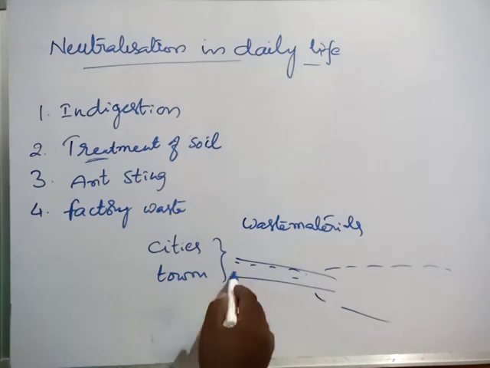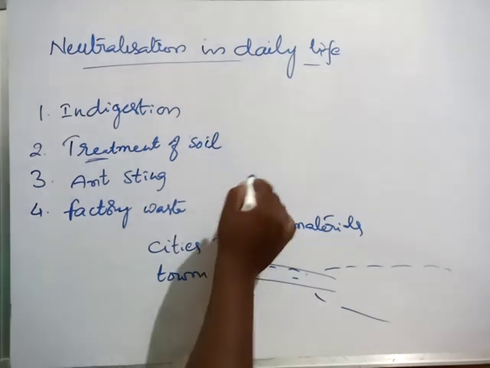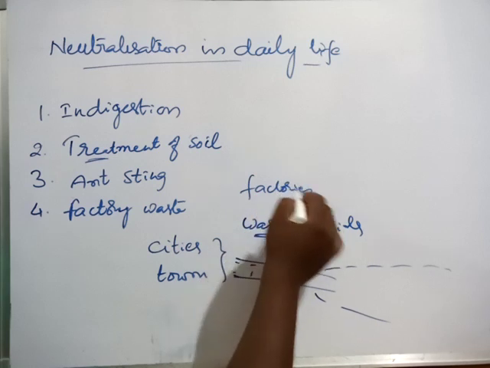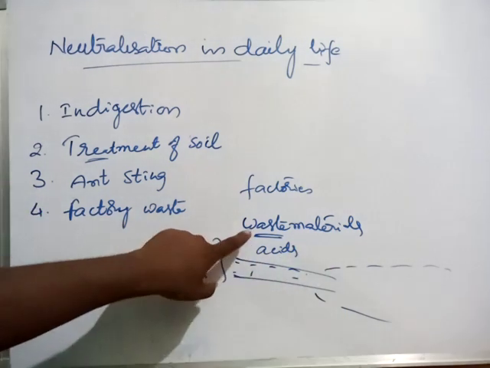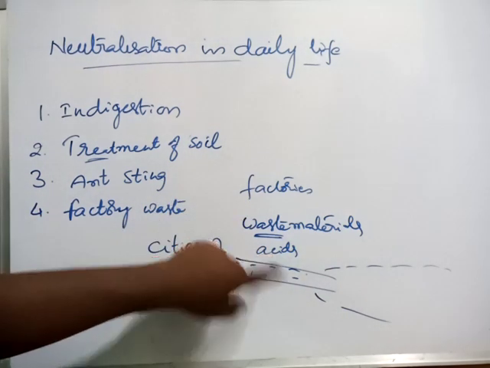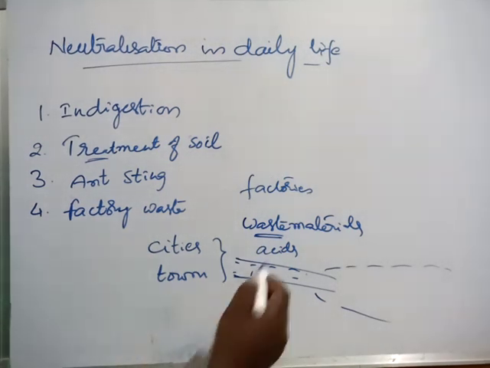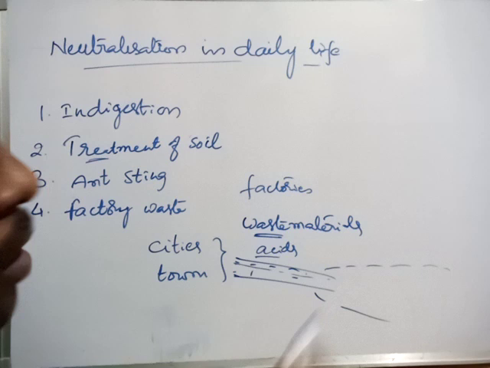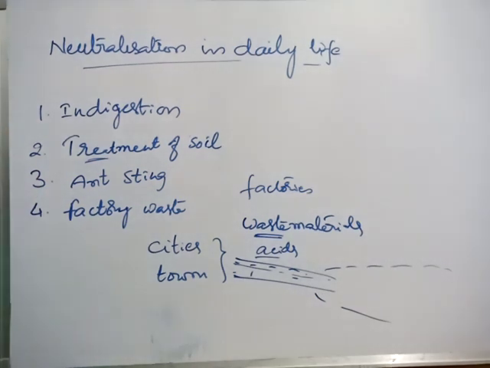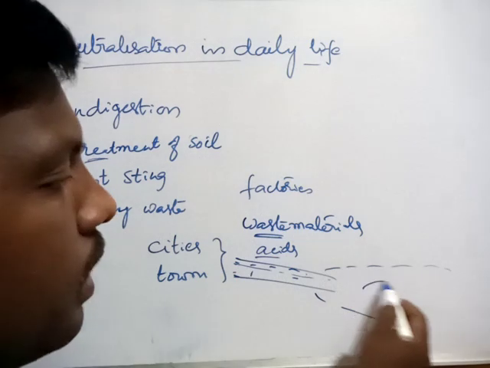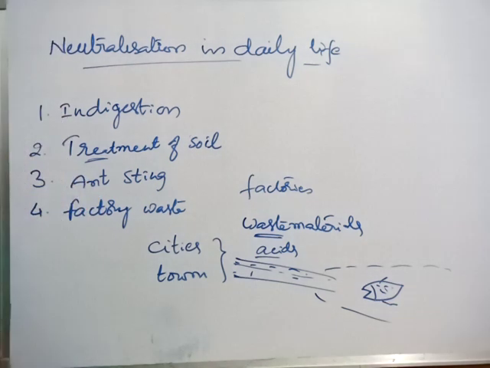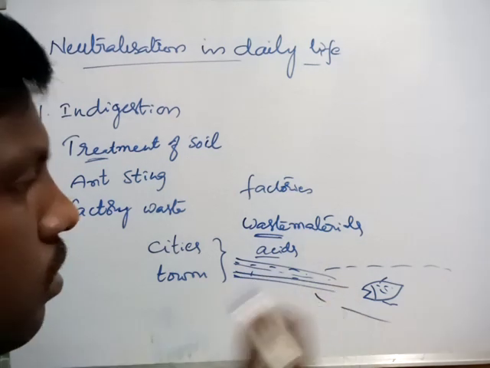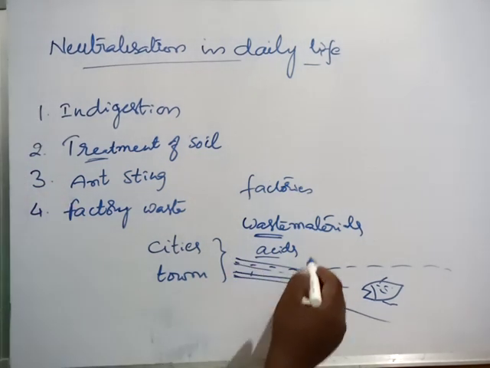Okay, so these waste materials produced by factories contain so many acids. The waste materials released by factories have some acids, meaning acidic nature. So if they pass these acidic substances into the nearby water bodies like ponds, canals, etc., definitely the aquatic life will be affected. They will die also.